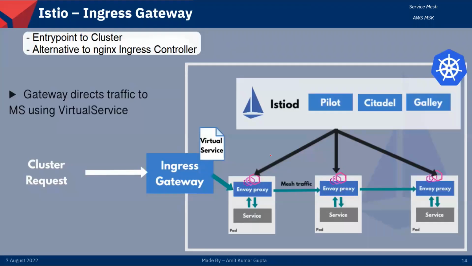In the next slide, it is using the ingress gateway, and the ingress gateway is the entry point for requests coming from the client into the cluster. It is just an alternative to the Nginx ingress controller, and the gateway directs traffic to the microservice using the virtual services, right? So it is the same structure.